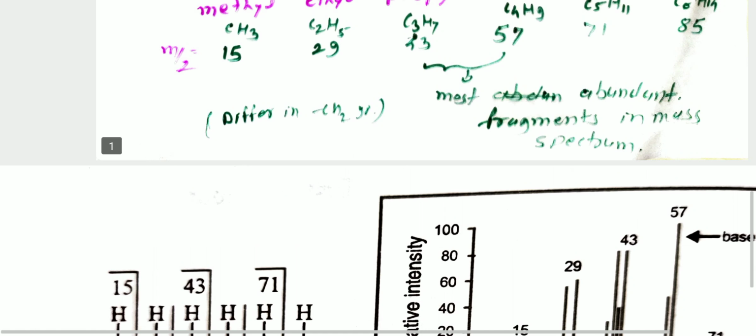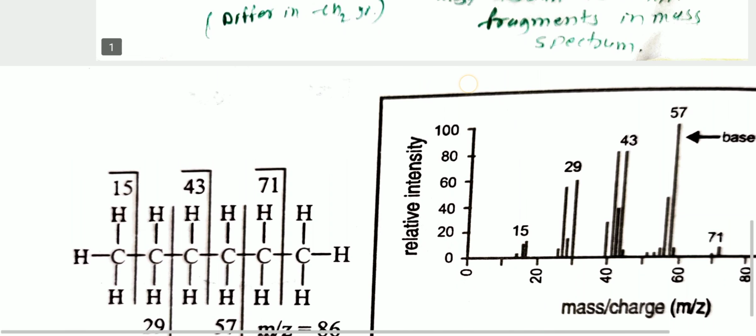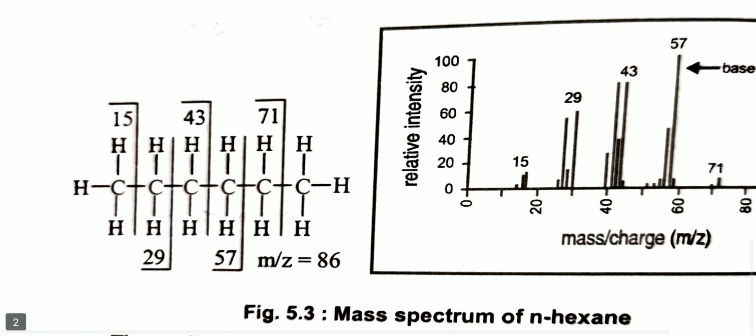Then here we see the structure of normal hexane, and I am showing you the mass spectrum of normal hexane. Here fragmentation: CH3 mass to charge ratio is 15, ethyl 29, propyl 43, butyl 57, pentyl 71.